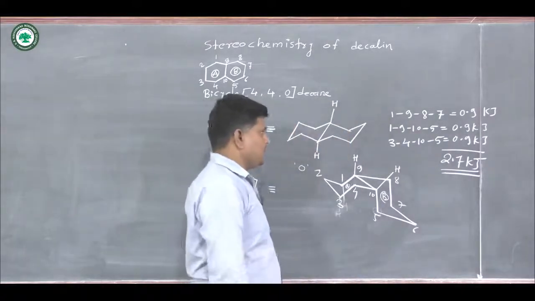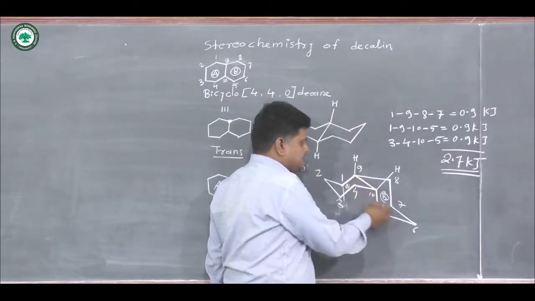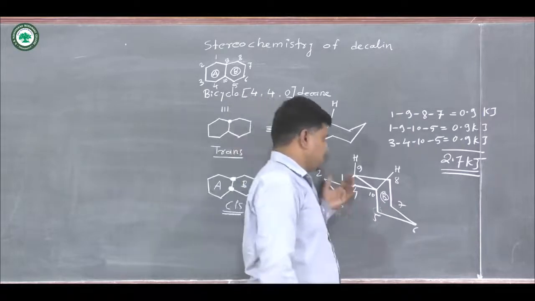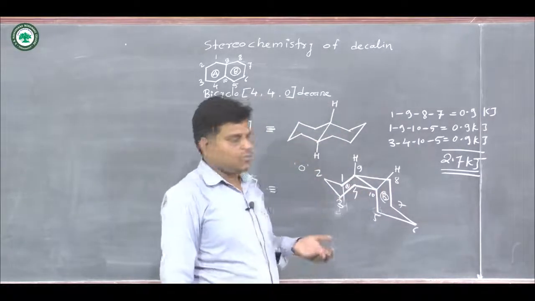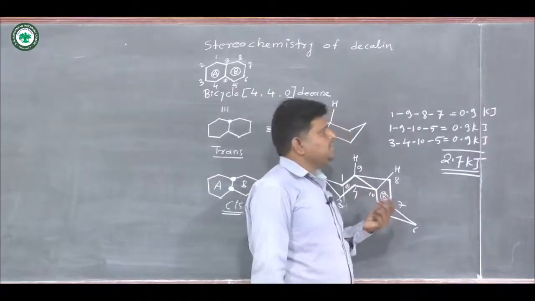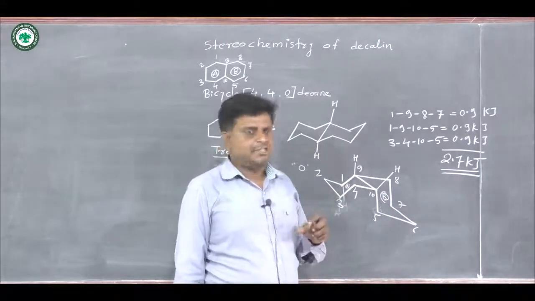Okay, so you remember in cis decalin there is some energetic structure, and here more interactions are possible, and these interactions are calculated as segments, and those segments are cis segments.